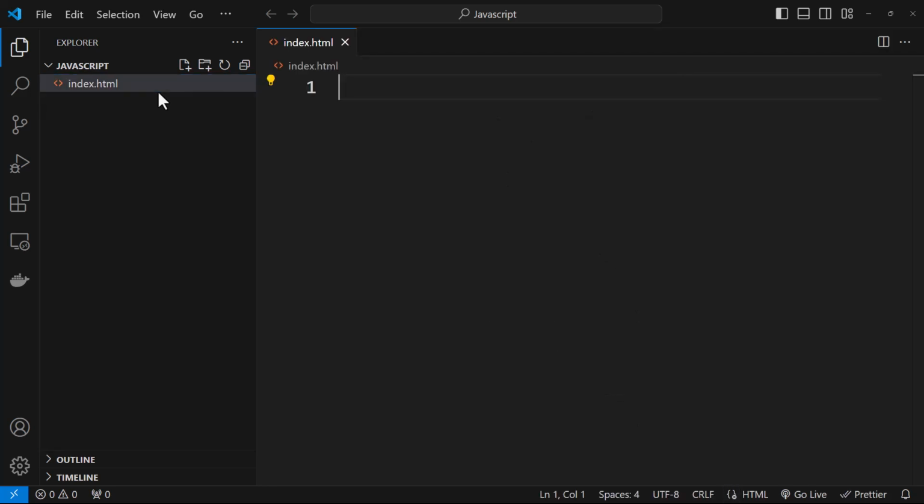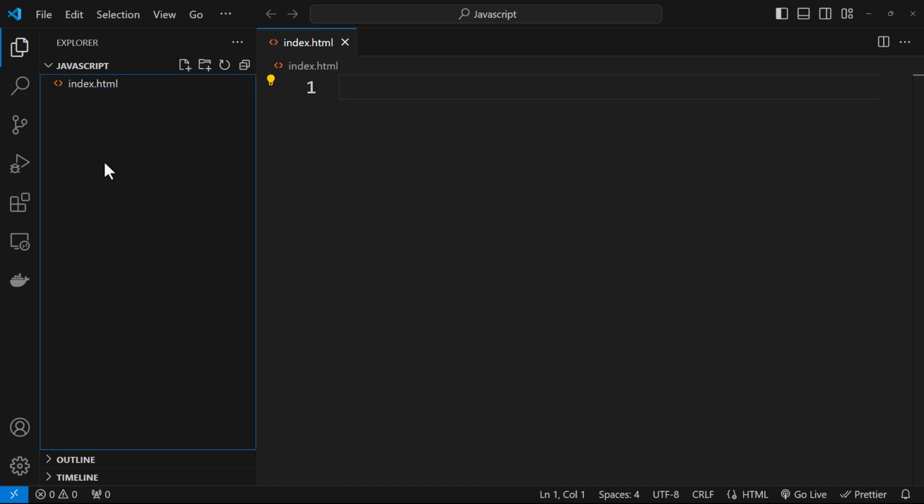Now, why am I creating an HTML file? It's because we'll be making use of HTML to load JavaScript and execute it in the browser. Yes, we are going to run JavaScript in the browser and see the output. Here you can see this index.html, and also make a note that here in Visual Studio Code, you also see this tag icon, which represents the type of file that you are creating.